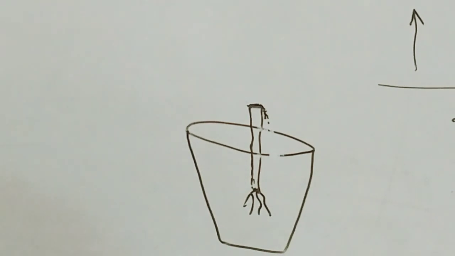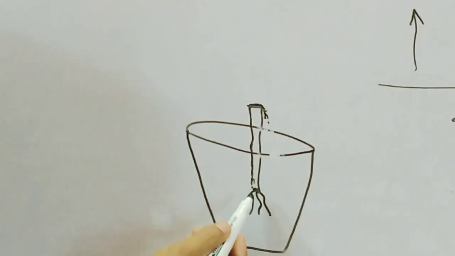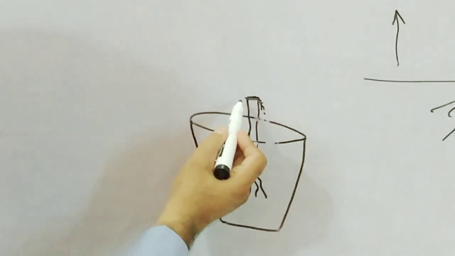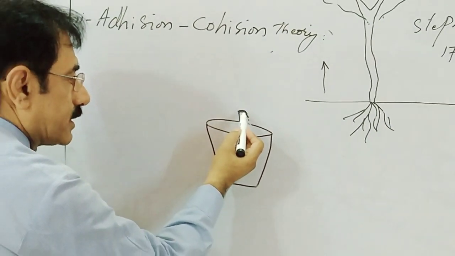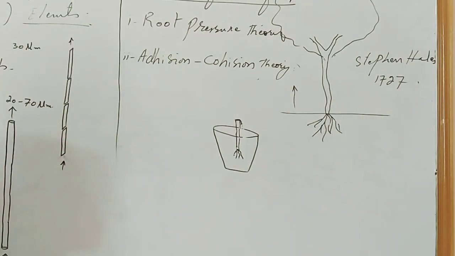This small experiment proves that there is a root pressure, meaning the cortical cells generate a pressure. Due to this pressure, the water flows down from the cut surface of the plant body. That was the evidence given by Stephen Hales.